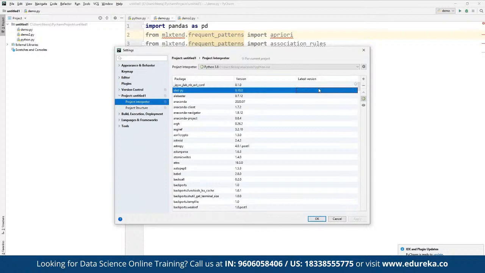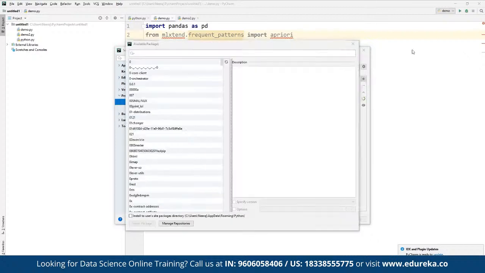And now if we want to start with more, then we can simply add more libraries, and then we can start deploying them one by one. For example, suppose we want to install a specific library here, let's say we want to install Apriori here. So we can see here that we can also import MLxtend.